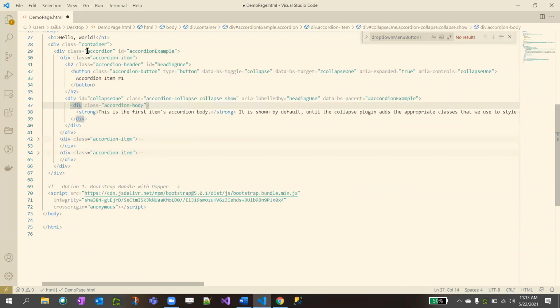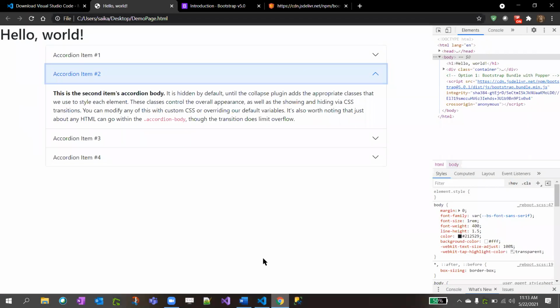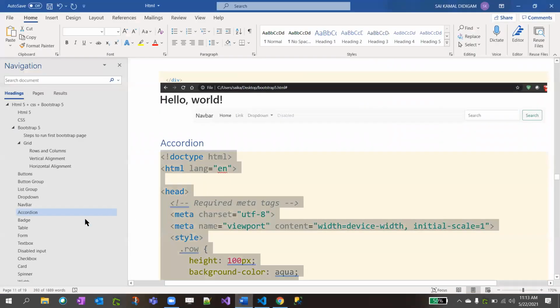In the accordion section, we have accordion item. Inside each item, we have accordion header and we have accordion body also, right? In the accordion body, we can define our own, right? We can just remove this and add your own. But these should remain the same. You can rename this text to whatever you want, but you cannot change these things. Okay. Yeah, this is about accordion.